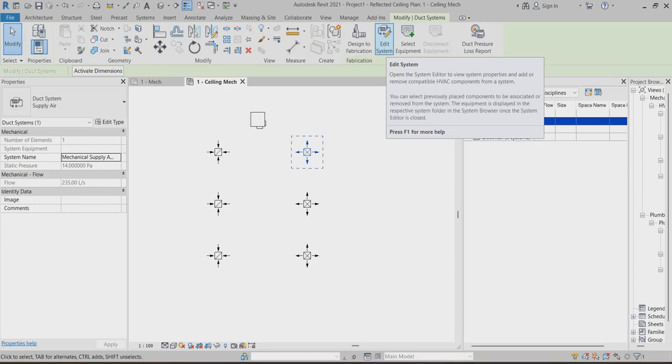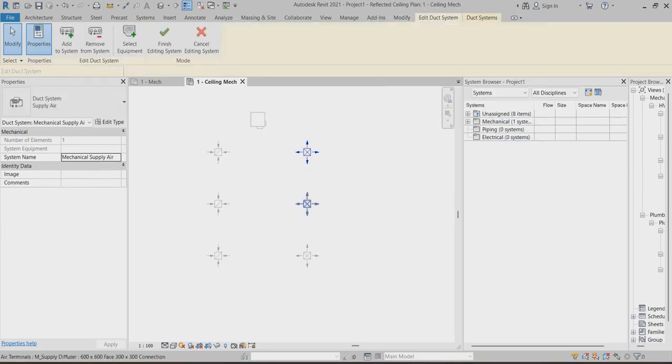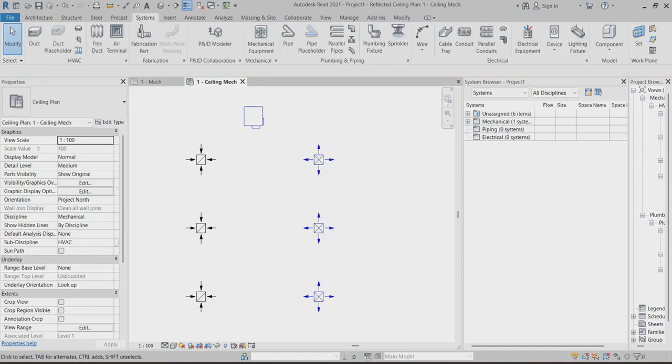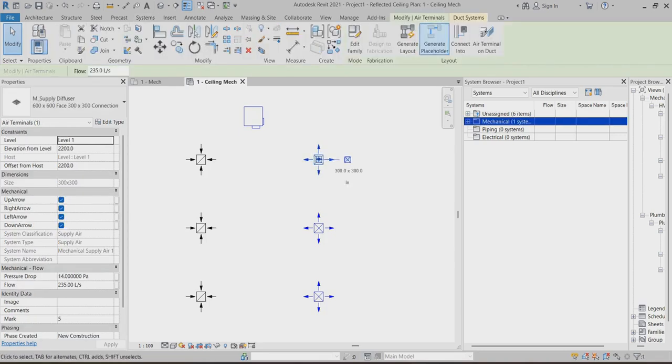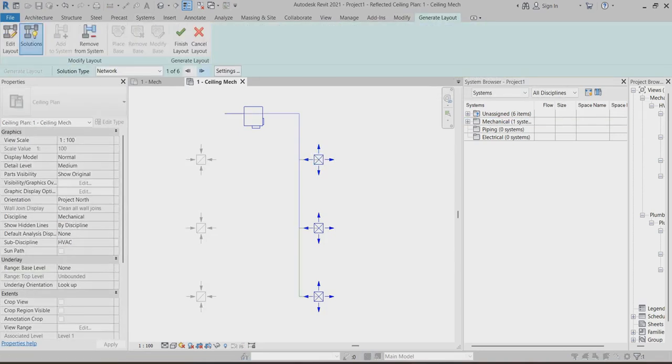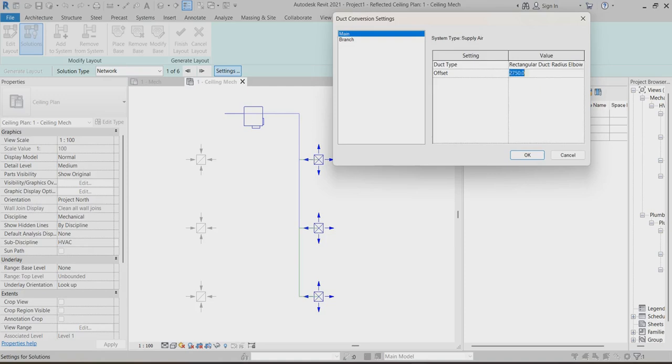After that, you can go back to system, edit system, add system, one, two. Go to select equipment and apply. Now what happened? It's all connected to here. So just select again, go to generate layout, go to settings, because we have two levels. The main VAV box is 3500, so I can put it at 3500 height. Here also I can make it a flexible round duct.